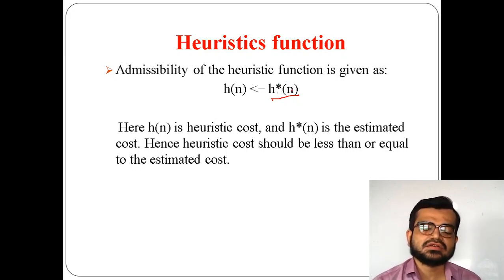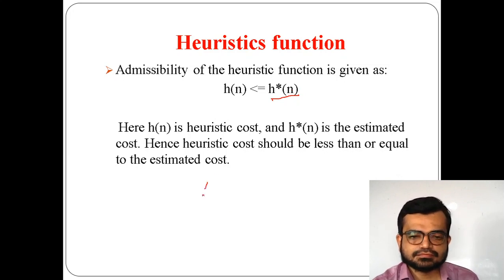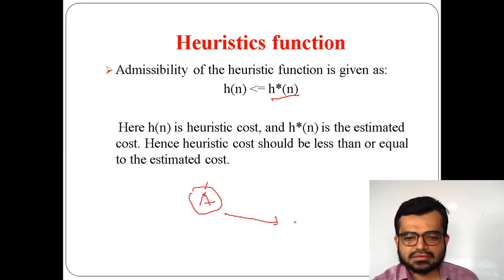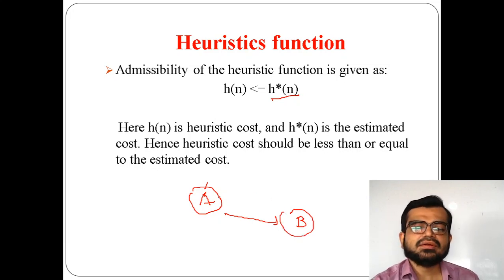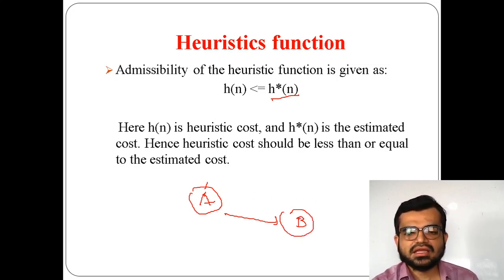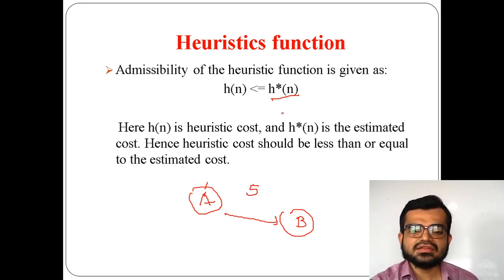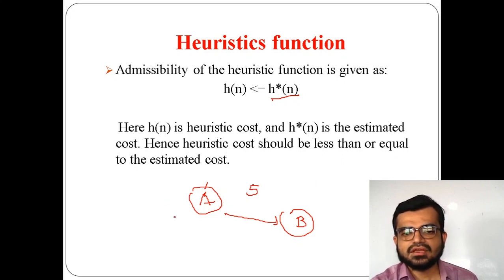For example, if from A to B the estimated cost is 5, that is denoted by h asterisk of n. There are various methods to find the estimated value, and we'll see with an example how it is calculated. And h of n is the actual heuristic cost. For example, the actual cost is 3.